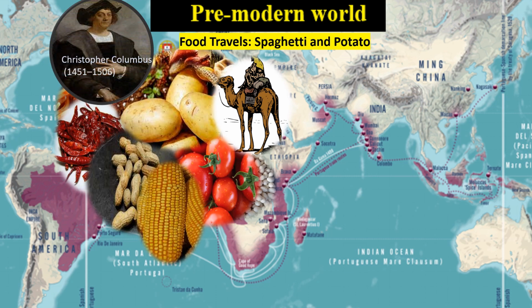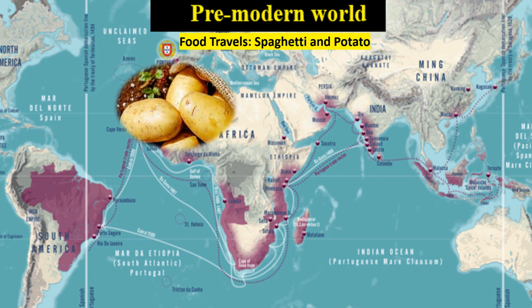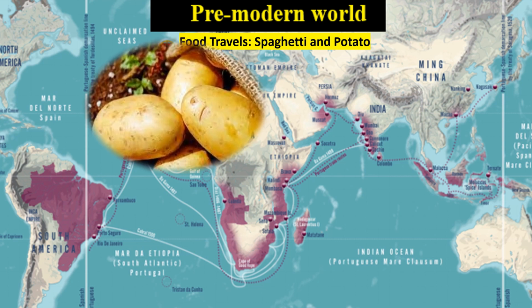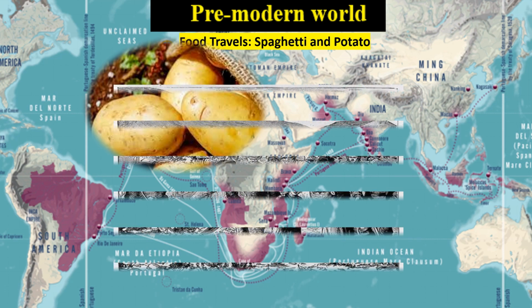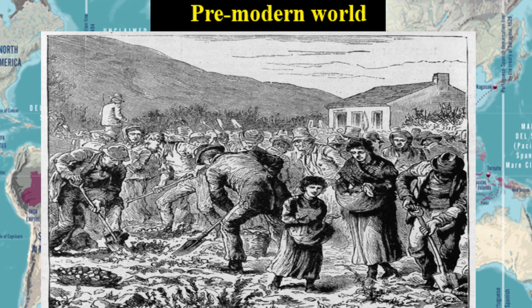When Christopher Columbus discovered America, many crops were brought to Europe by Columbus. And potatoes, which was a new crop in Europe, soon became a life-saving food for the poor in European countries. The poor farmers of Ireland were dependent on potatoes. It had become a major part of their food. They were so dependent on potatoes that when diseases destroyed the potato crops, hundreds of thousands of Irish people died due to lack of food. They did not have anything else to eat.